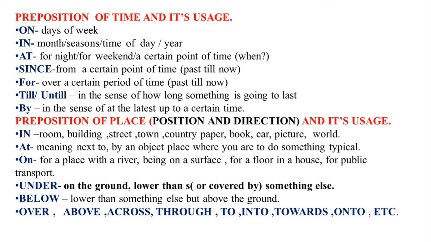On: for a place with a river, being on a surface, for a floor in a house, for public transport. Under: on the ground, lower than or covered by something else. Below: lower than something else but above the ground. Over, above, across, through, to, into, towards, onto, etc.